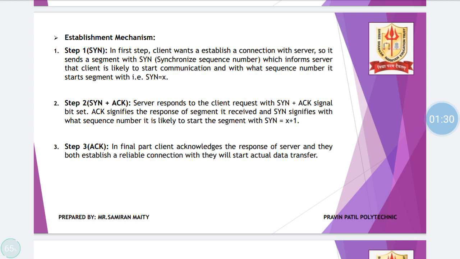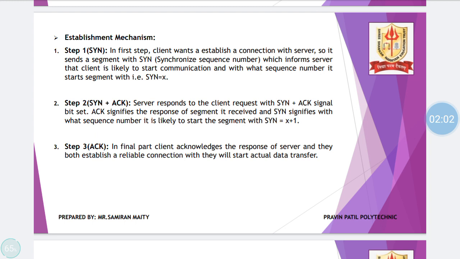Now on receiving this synchronize sequence number from the client, the server has the responsibility of sending an acknowledgement message to the client that it has indeed received the client's SYN message. And at the second step as well, SYN signifies the sequence number that will be started by the sender.